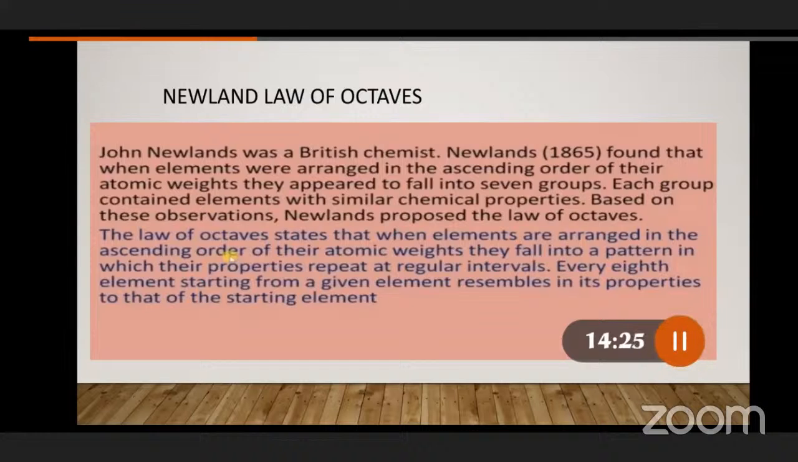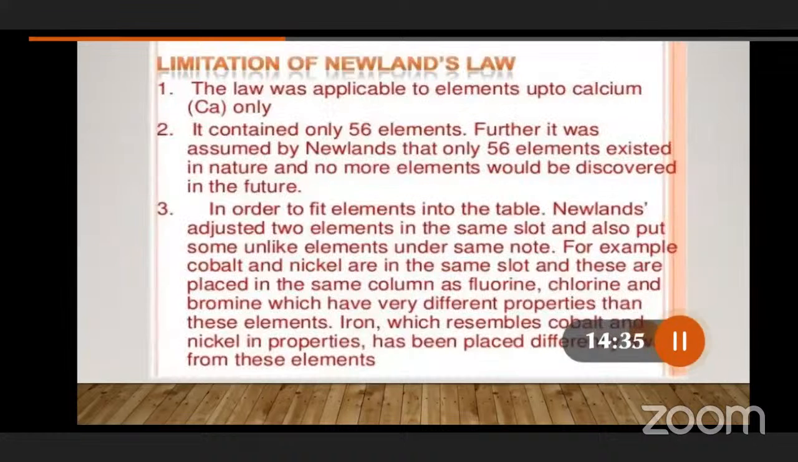So, in this manner, like Dobereiner, Newlands also constructed a new periodic table. So after that, what will happen? Is it closed, and is this law appreciable and finalized, or will any other laws come? Let us see.